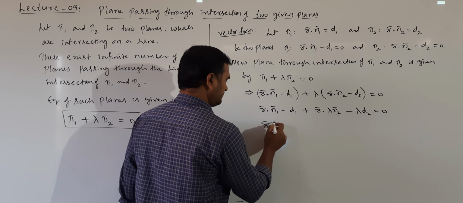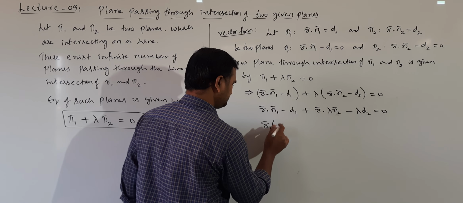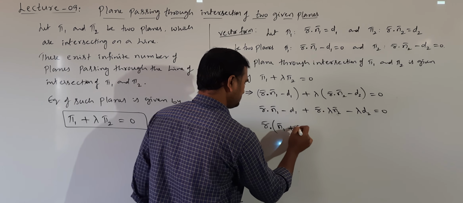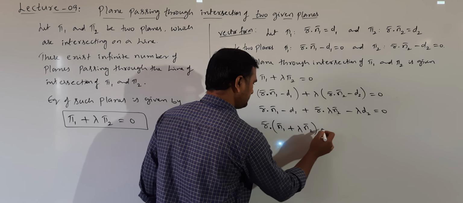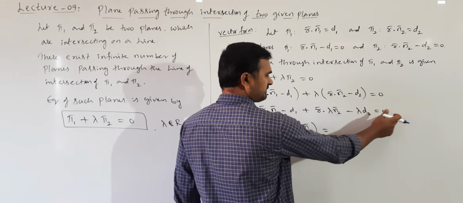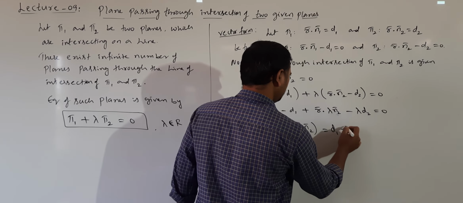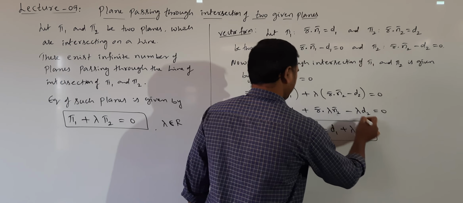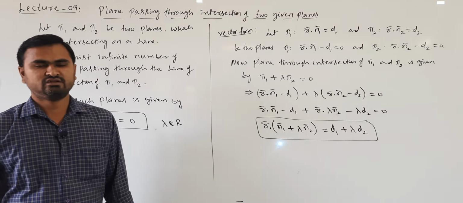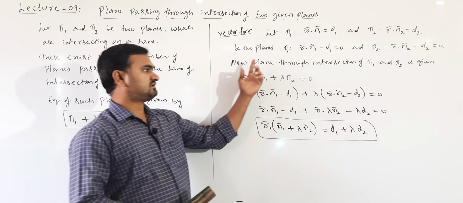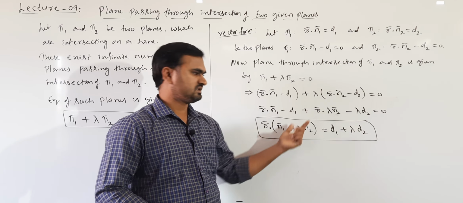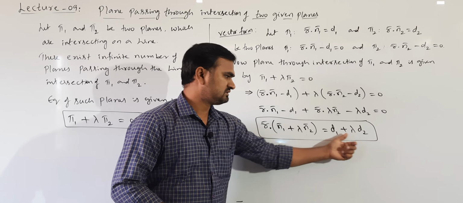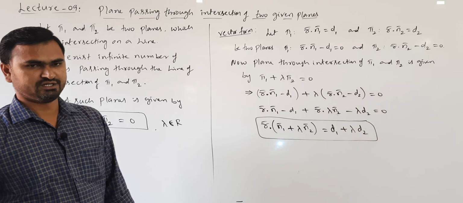So r bar I can take common, dot n1 bar plus lambda n2 bar is equal to, taking d1 and lambda d2 to the right hand side, d1 plus lambda d2. This is the equation of the plane in vector form passing through the intersection of pi 1 and pi 2. Understand? r bar dot n1 bar plus lambda into n2 bar is equal to d1 plus lambda d2.